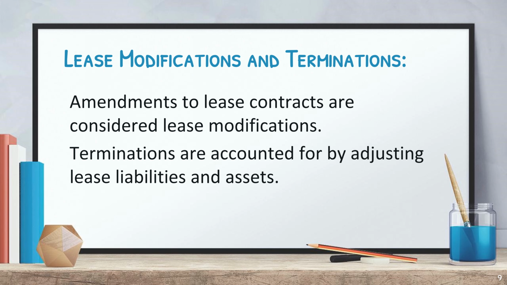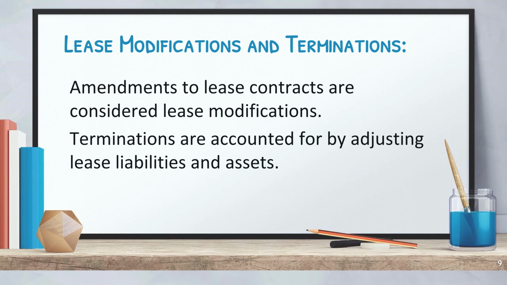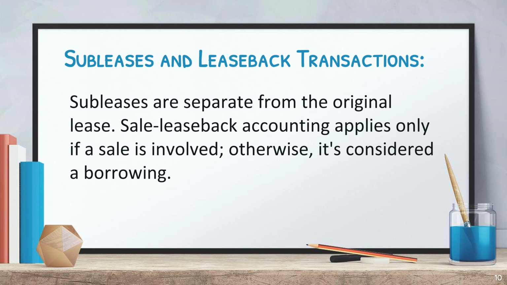Amendments to lease contracts are considered lease modifications. Terminations are accounted for by adjusting lease liabilities and assets. Subleases are separate from the original lease. Sale-leaseback accounting applies only if a sale is involved. Otherwise, it's considered a borrowing.